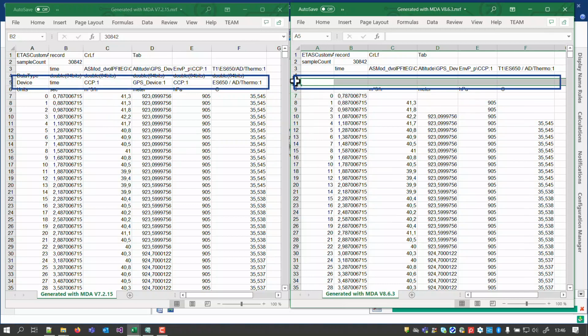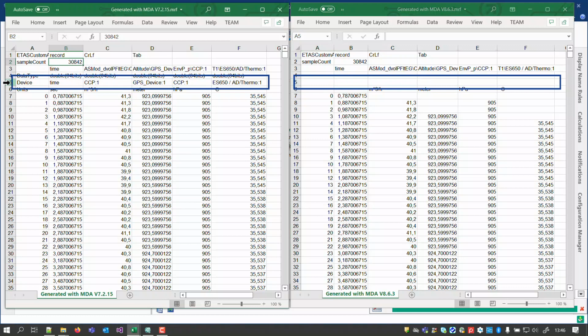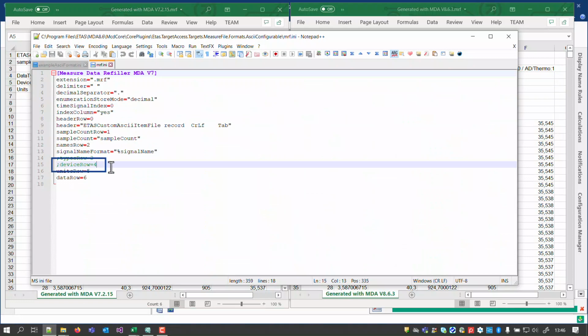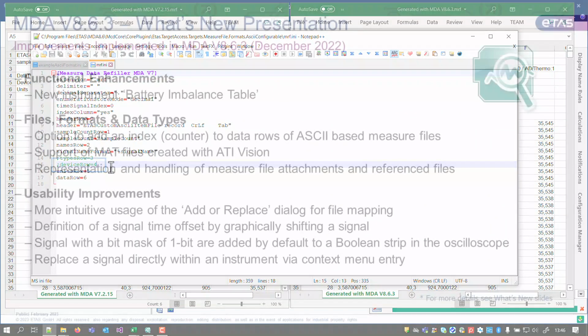Another difference can be seen in the header. Here, MDA version 7 allows to split the device name into a separate row. Such an option will be available in the next release of MDA 8.